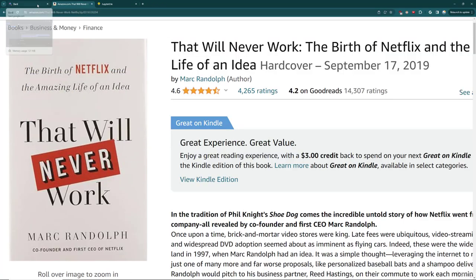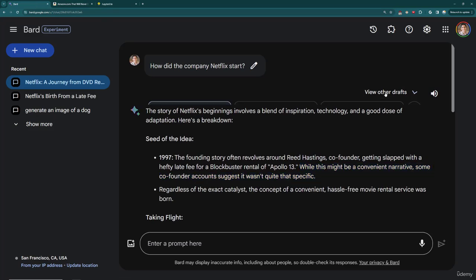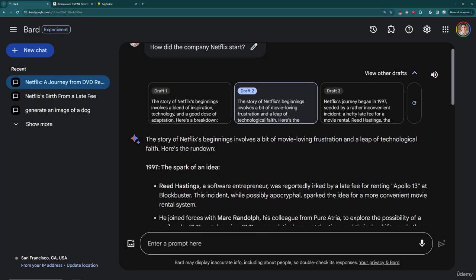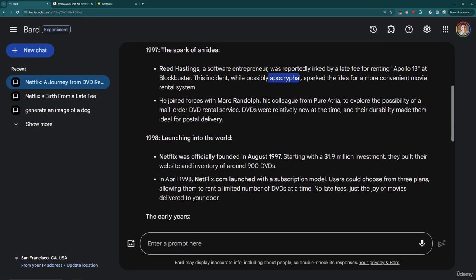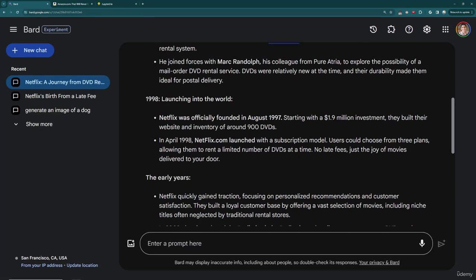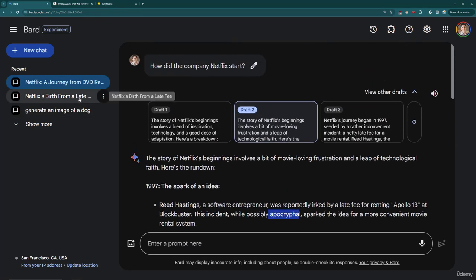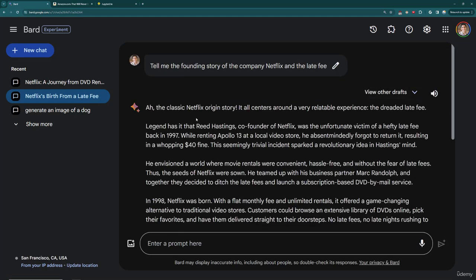So Mark Randolph basically admits that it was kind of a made up story that sounded really good. And you can see here, it starts to go into a lot more detail. Again, it says, hey, this incident is essentially apocryphal. It didn't really happen. And it tells you more and more about Netflix. So is the original late fee here, is this a hallucination?